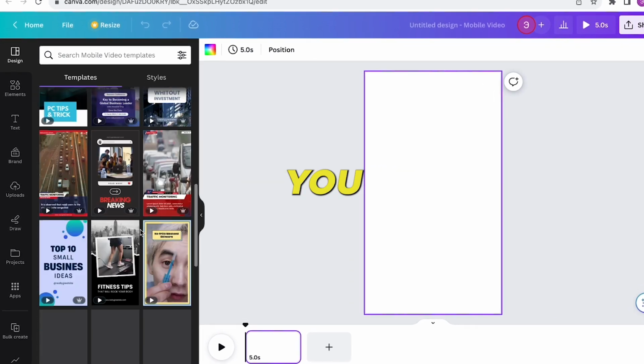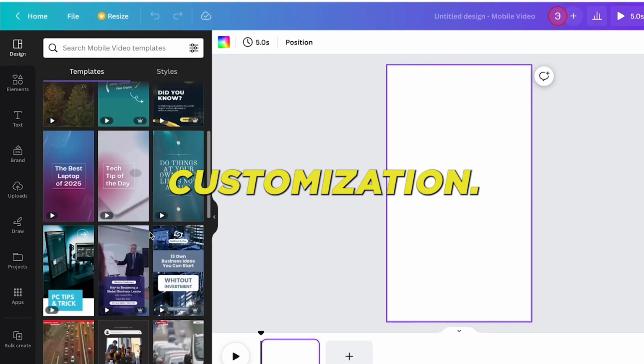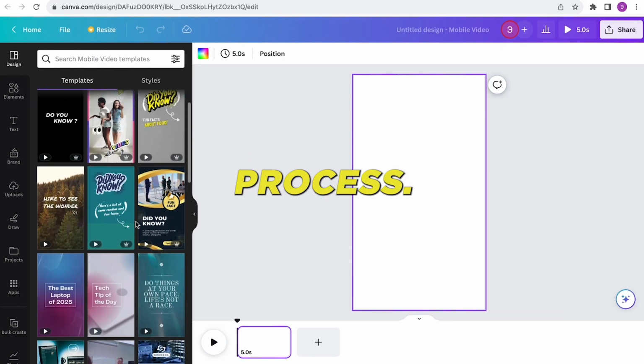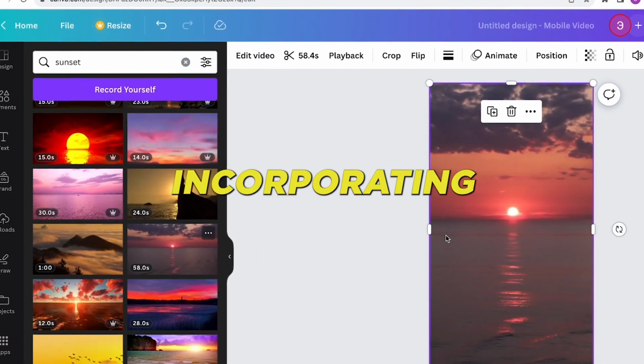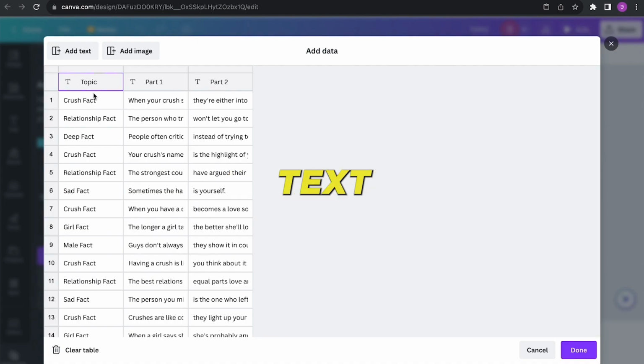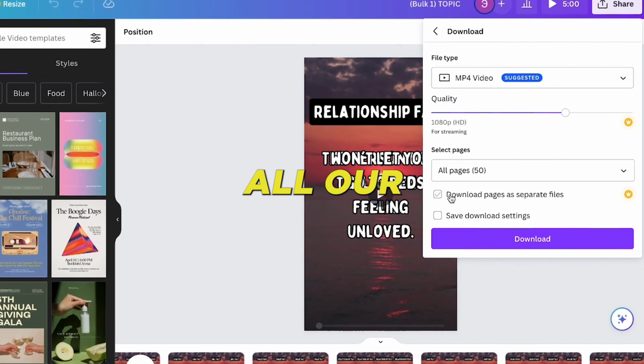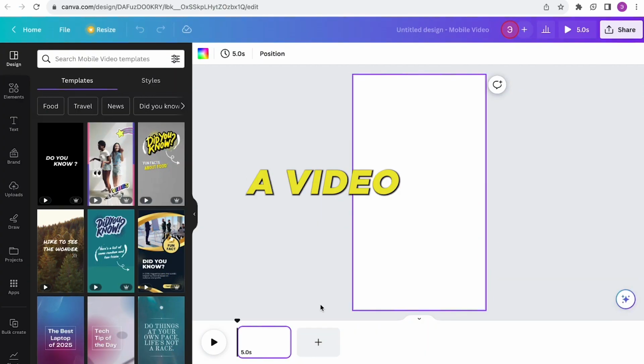This action will present you with a fresh template primed for customization. Our next steps will involve preparing this template for the automated video production process. Our next steps involve incorporating a video background, inserting text placeholders for our main topic, the initial segment, and the concluding segment, and then importing all our data.